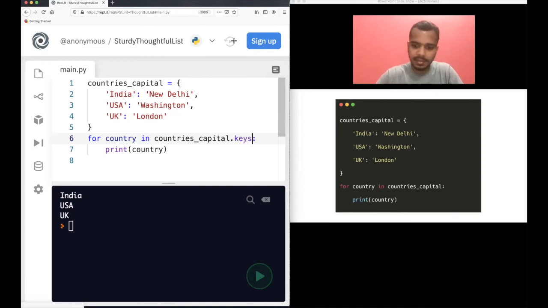Now, of course, you can use keys also. It's also okay. For somebody's clear understanding, it's better to use keys to tell them that you are iterating over or looping through the keys. So it is better to mention it here. It becomes more clear for other programmers, right? Other users who are seeing your program. Okay.